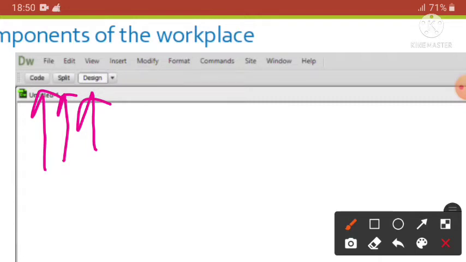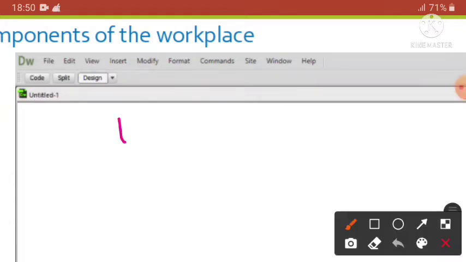One half of the page shows the design view and another half shows the code view. Okay, and here if you click this arrow, we will have another option, that is live view. So it allows us to look at the web page as it will appear in Google and Safari web browsers.